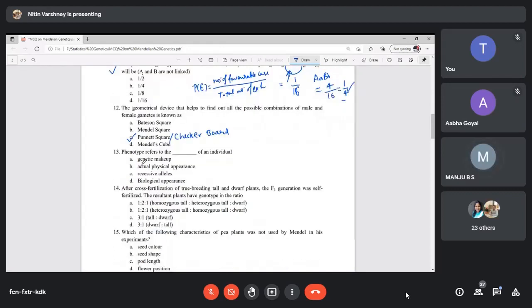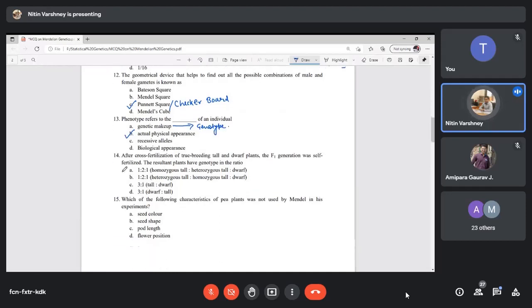Okay. Now the next is a very easy question. Phenotype refers to the actual physical appearance of an individual. And what is the genetic makeup? Genetic makeup is genotype. This is genotype.